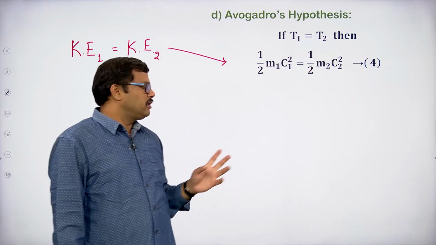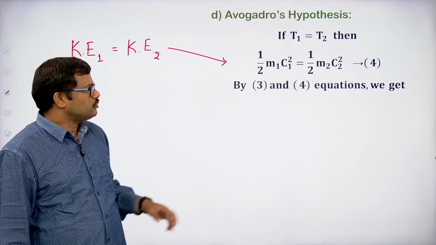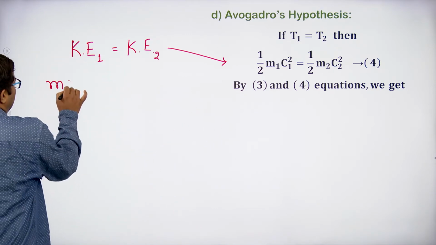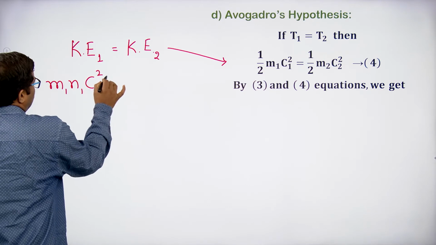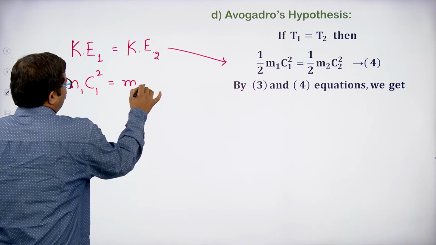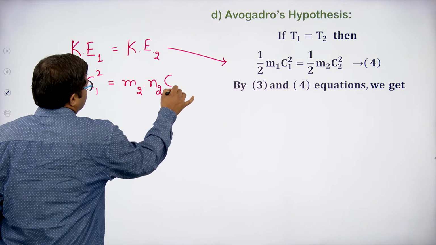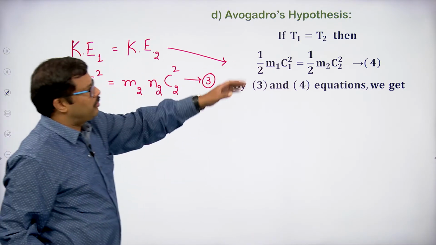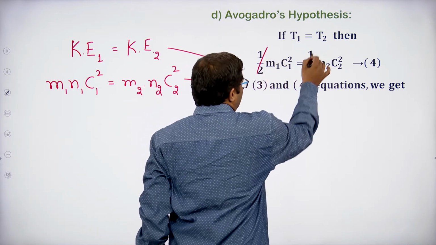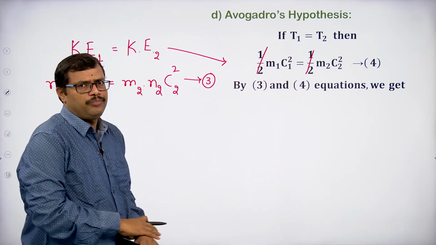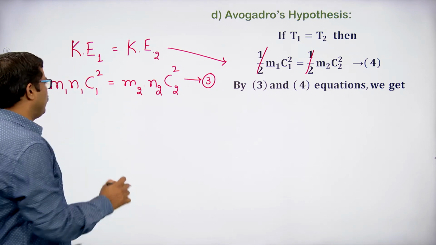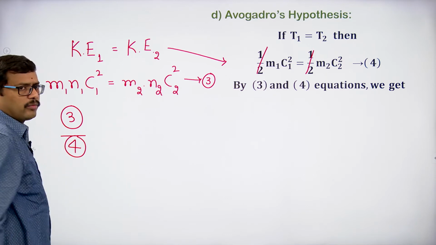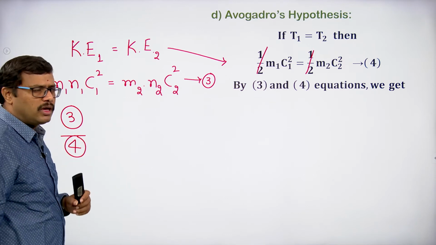Now divide equation 3 by equation 4. What is equation 3? We have seen in the previous slide, m1 n1 c1 square equal to m2 n2 c2 square. This is equation number 3. From equation number 3 and equation number 4, if we observe, the half values get cancelled out. So we divide equation number 3 by equation number 4.